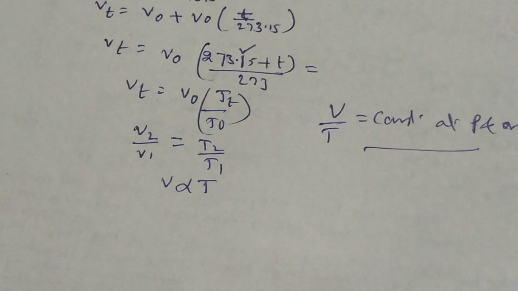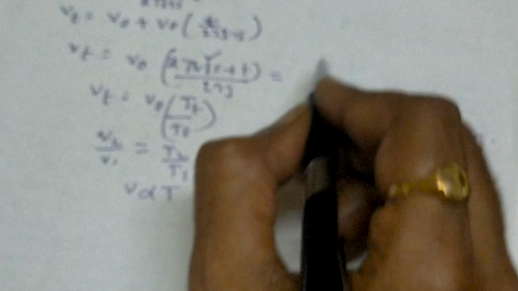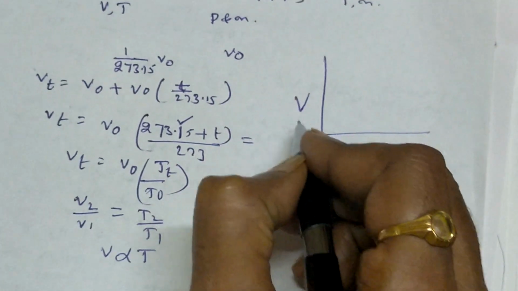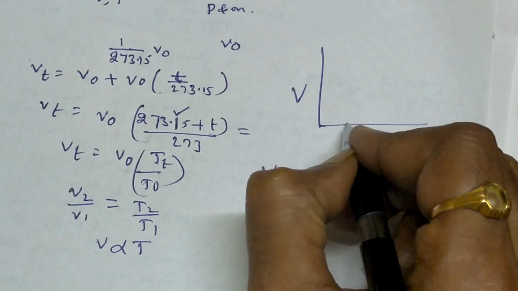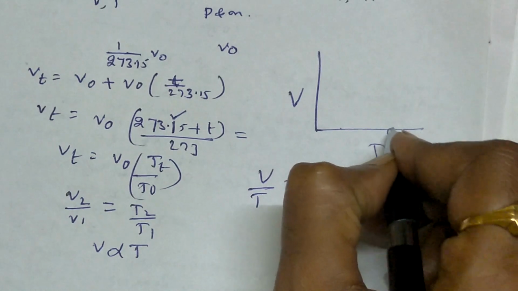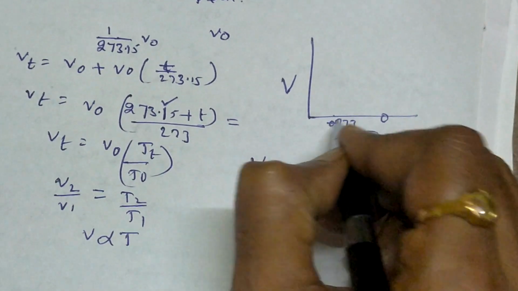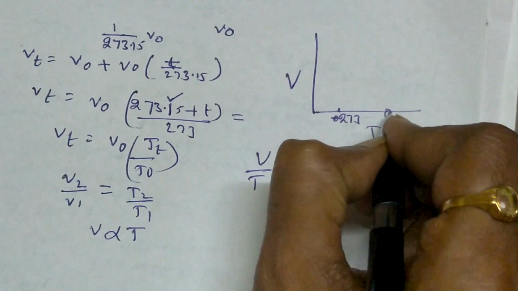Now, if we are making a small graph in this, here it is the volume and the temperature in the x-axis. It does not start from 0, it starts from 0 degree centigrade, minus 273 degrees centigrade or 0 Kelvin. That means absolute zero.